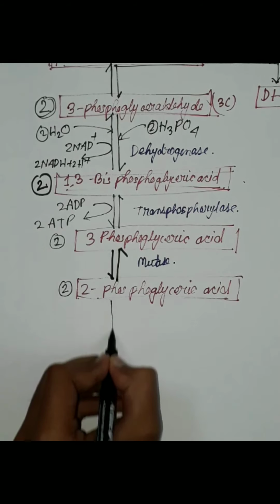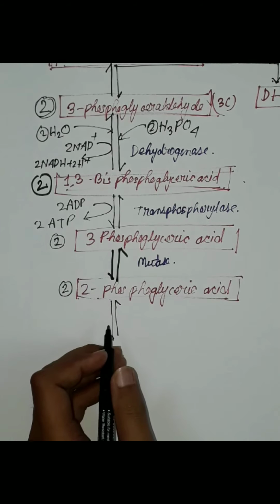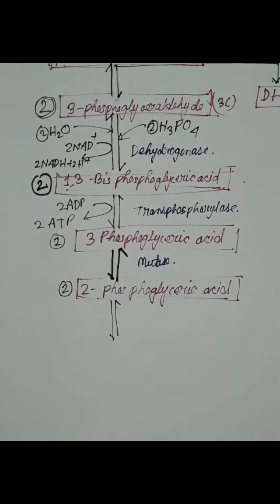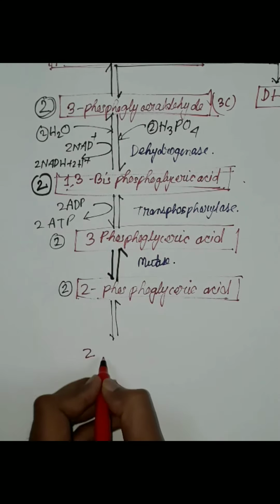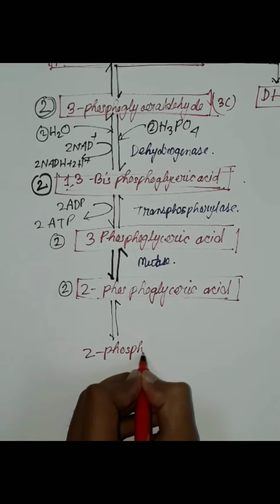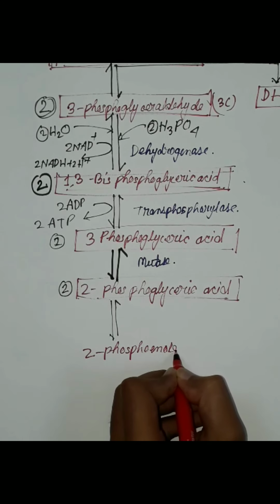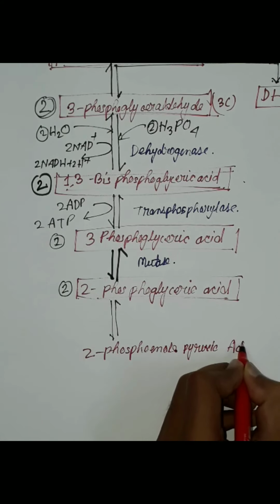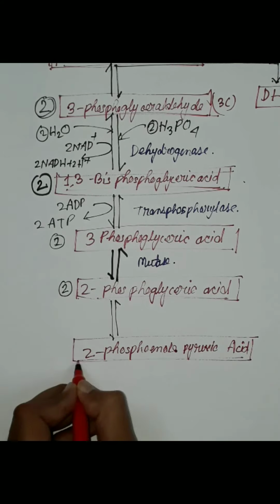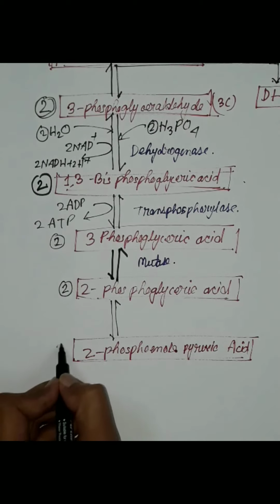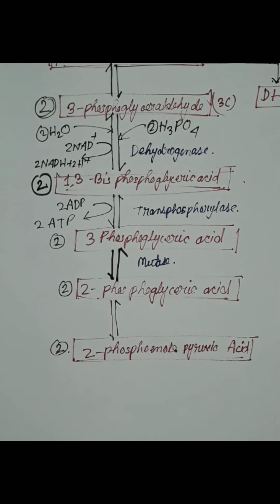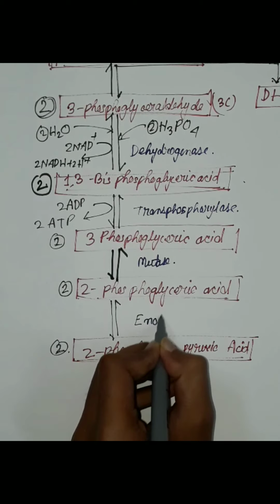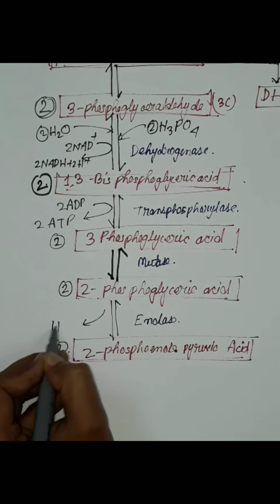After that, 2 molecules of 2-phosphoglyceric acid will be converted into 2-phosphoenol pyruvic acid. In this process the enzyme enolase is required, and in this step 1 molecule of water is removed.